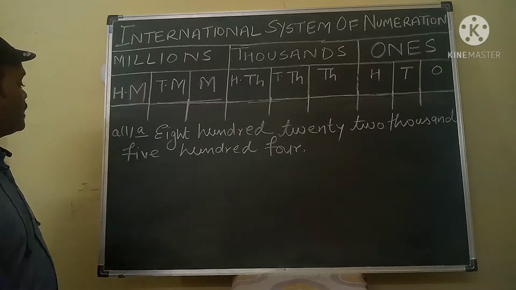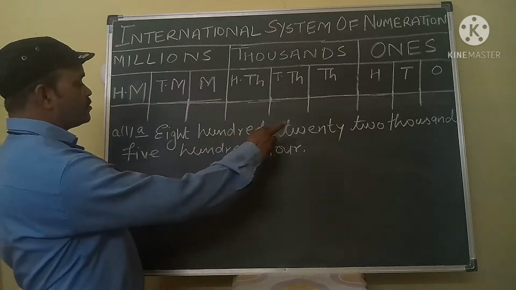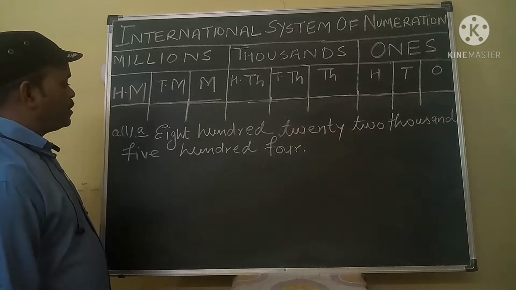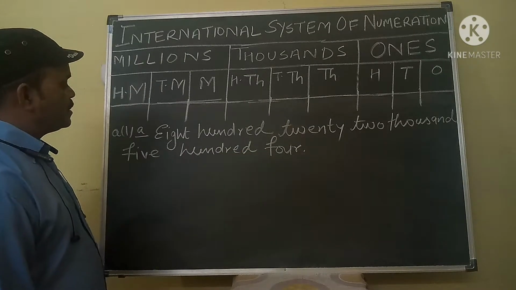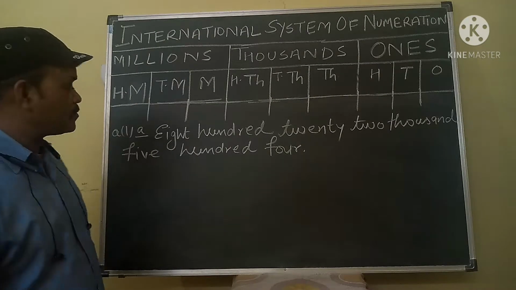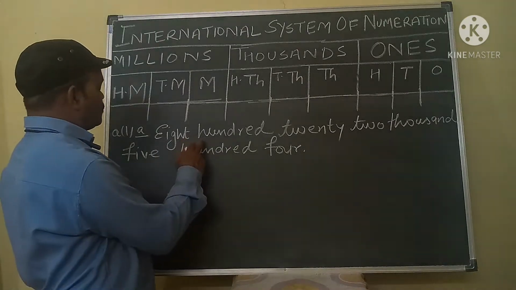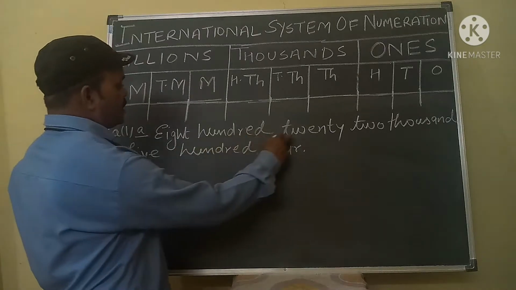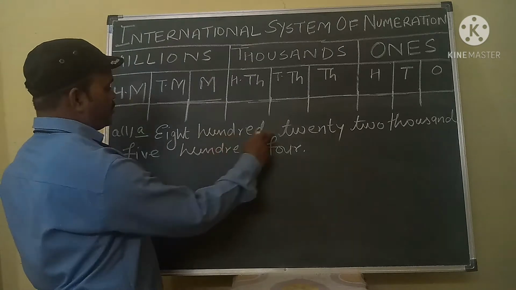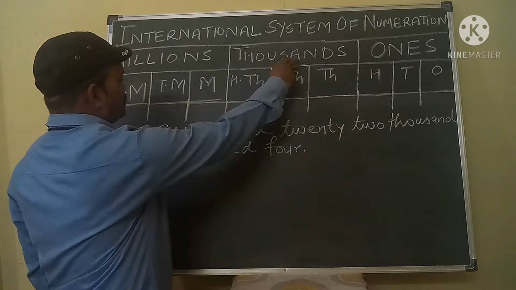822,504. How can you write this number in numeral form? Now look here, 822,000. The meaning is 822 is in the thousand group.